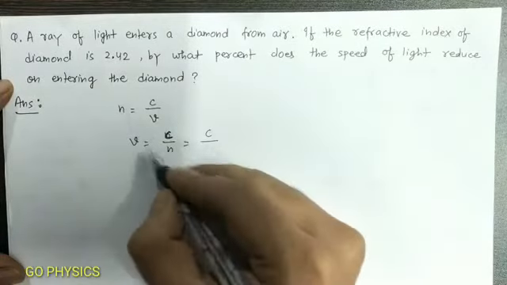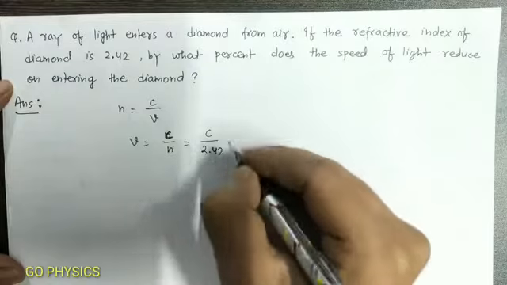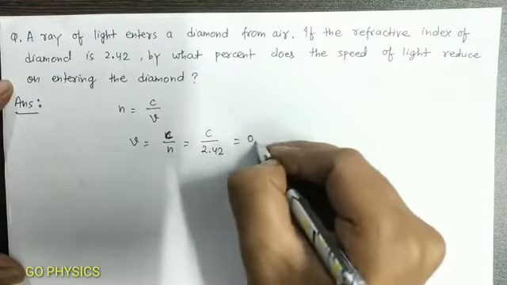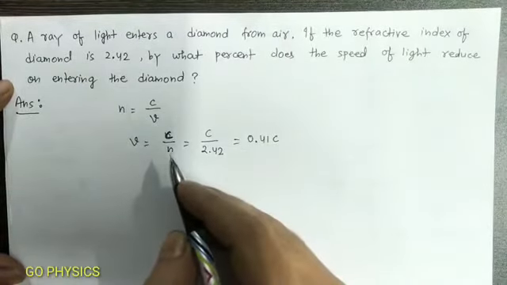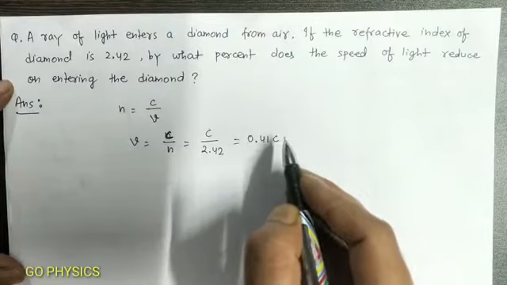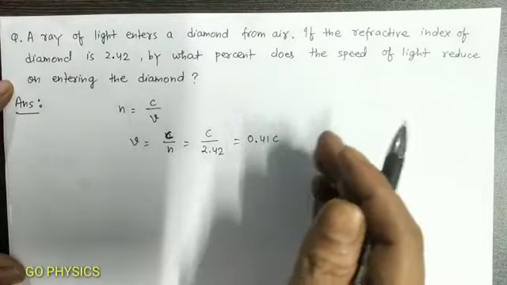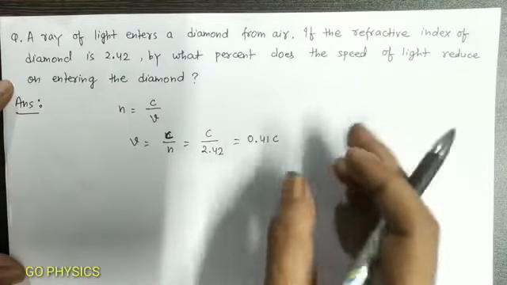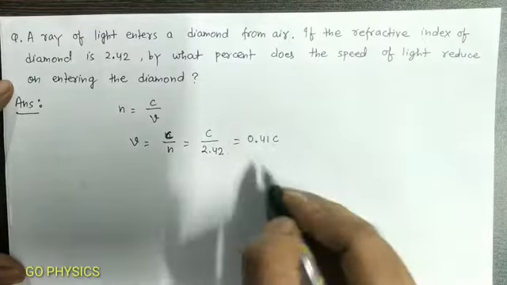And the value of the refractive index of diamond is given as 2.42. If we simplify this, it will come out to 0.41 c. It means that the speed of light in diamond is 41% of its speed in air. In other words, in diamond, the speed of light is reduced by 59%.